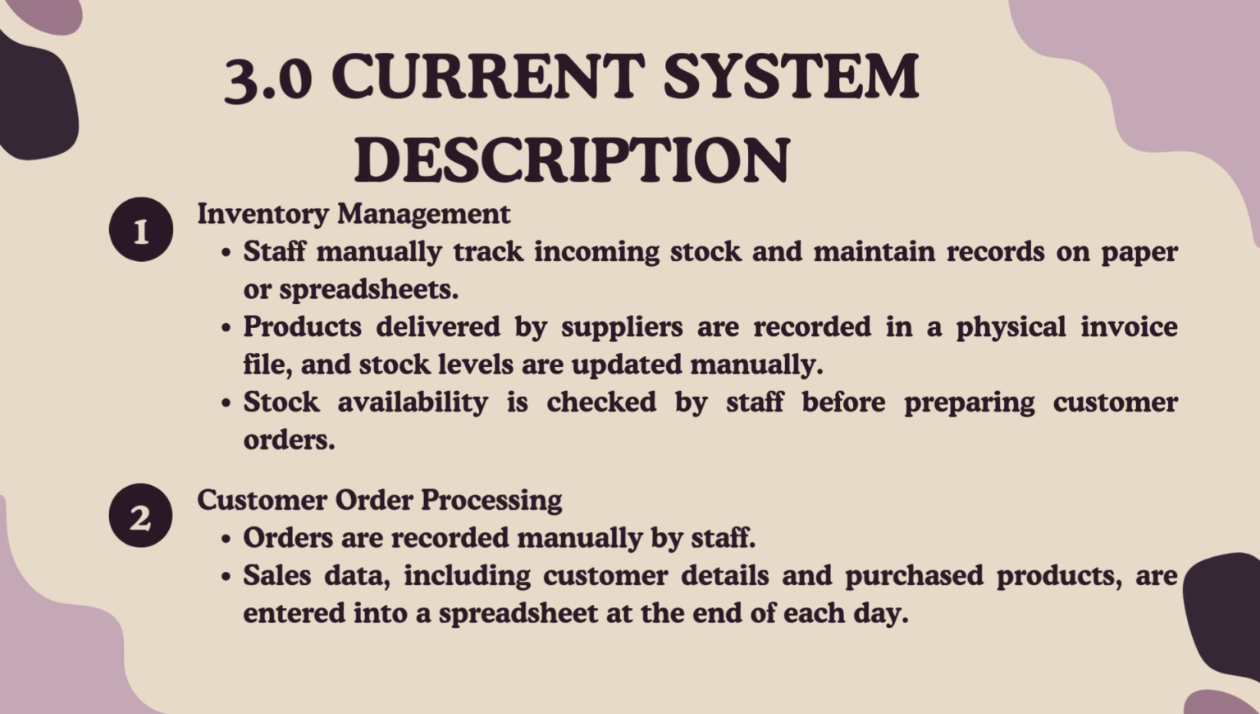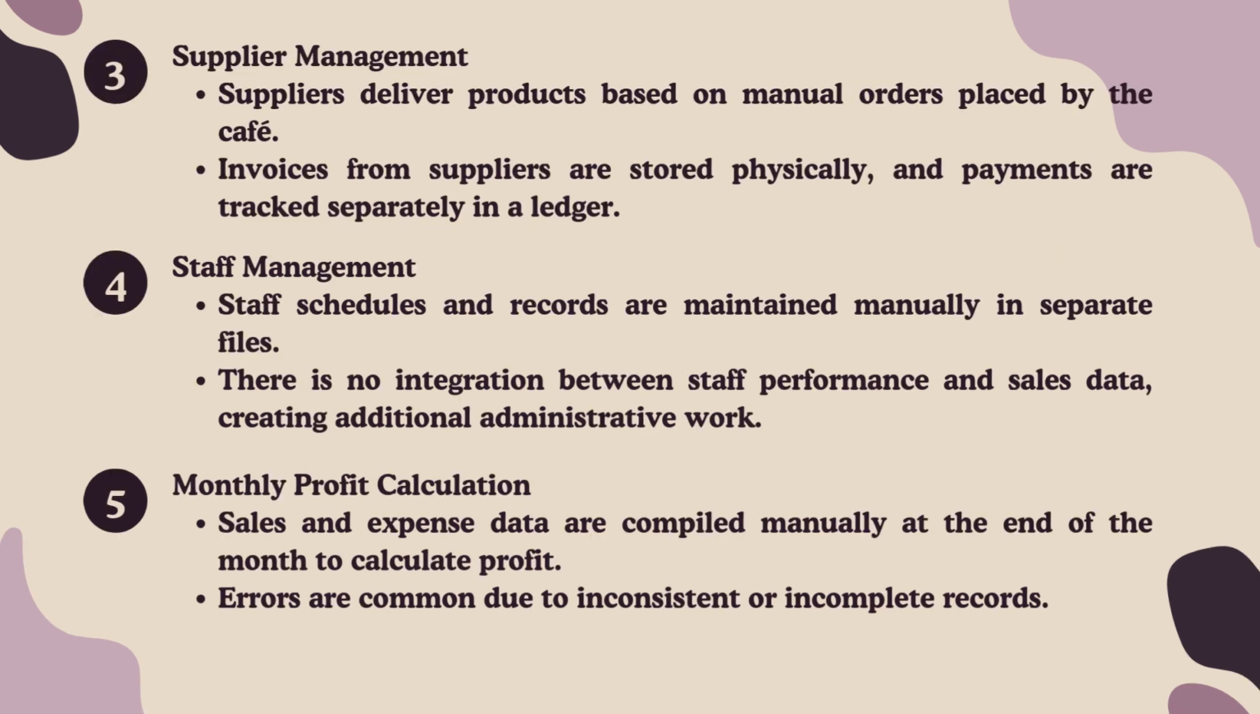Secondly, customer order processing. Orders are recorded manually by staff. Sales data, including customer details and purchased products, are entered into a spreadsheet at the end of every day. Next is supplier management. Suppliers deliver products based on manual orders placed by the cafe. Invoices from suppliers are stored physically and payments are tracked separately in a ledger.